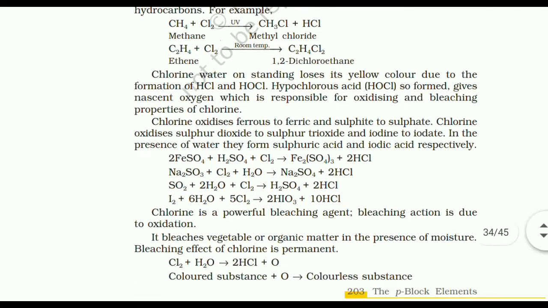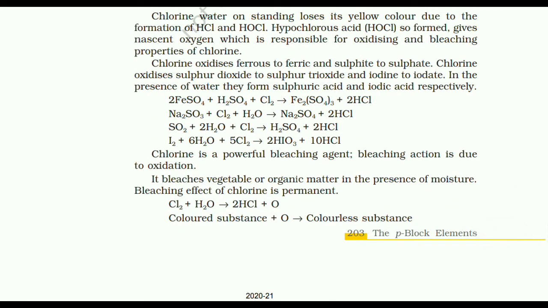Chlorine is a powerful bleaching agent. Bleaching action is due to oxidation. It bleaches vegetable or organic matter in the presence of moisture. The bleaching effect of chlorine is permanent.